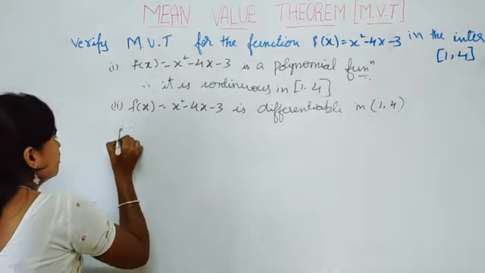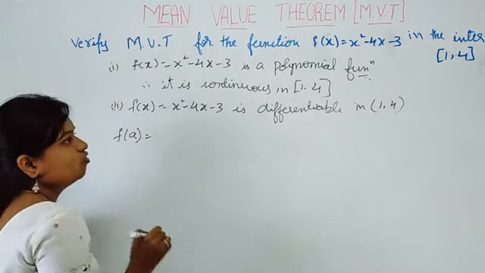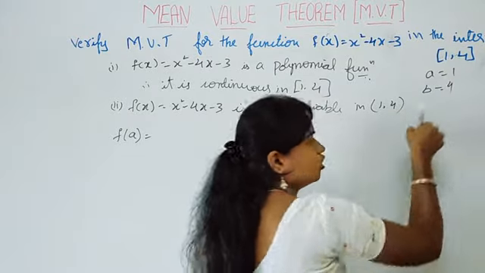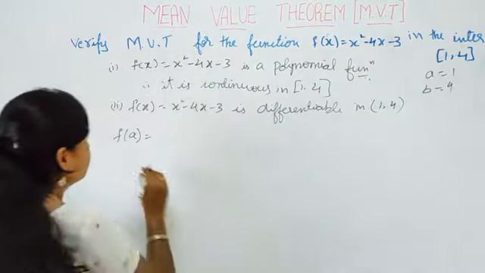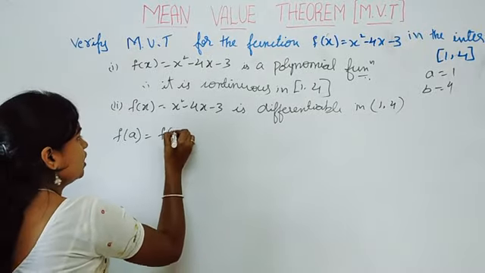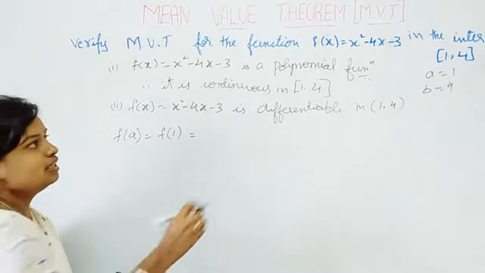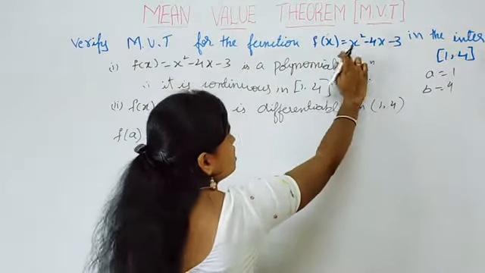So then find the value of f of a. What is a here? a is equal to 1 and b is equal to 4, right? So f of a means f of 1, a is 1. So replace the value of 1 in the place of x. So f of x is this one.